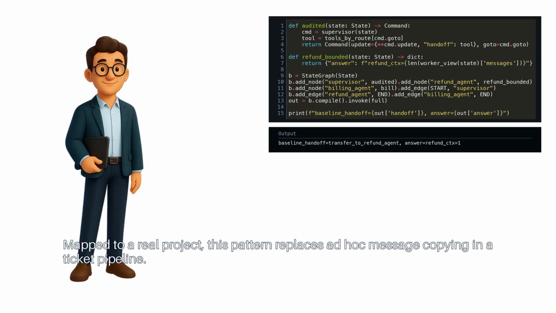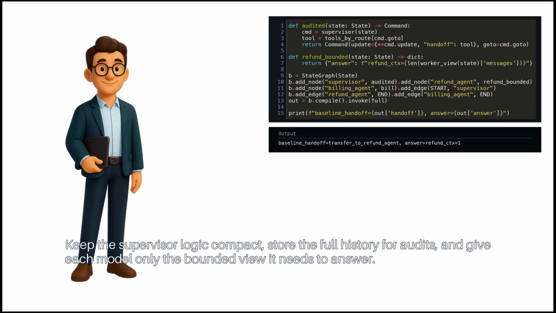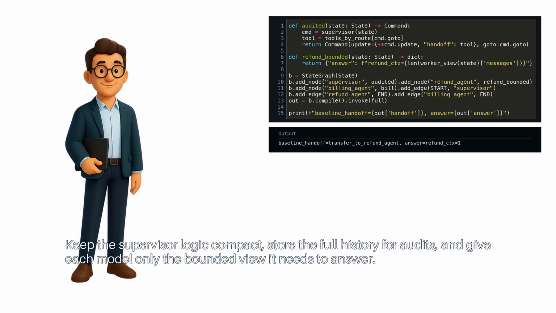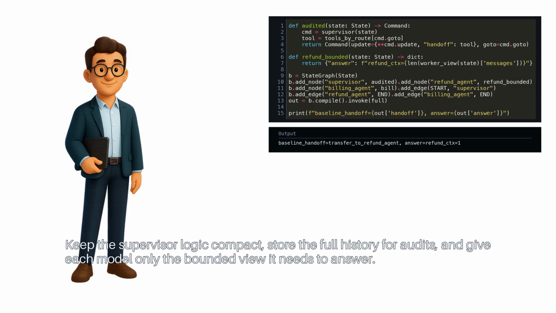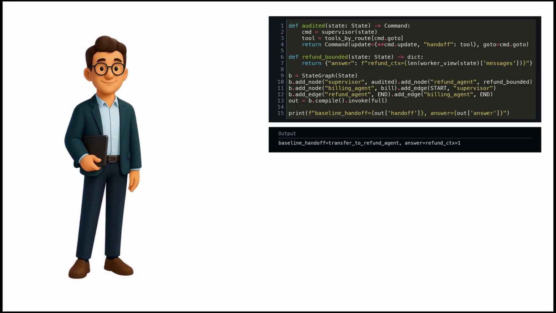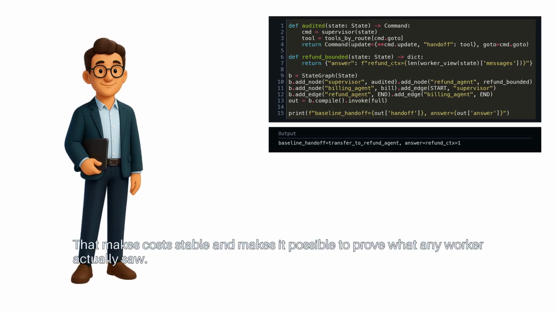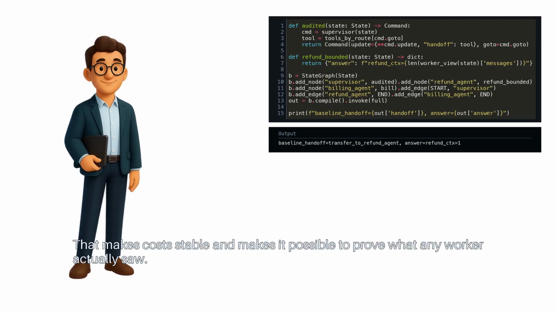Mapped to a real project, this pattern replaces ad hoc message copying in a ticket pipeline. Keep the supervisor logic compact. Store the full history for audits, and give each model only the bounded view it needs to answer. That makes costs stable and makes it possible to prove what any worker actually saw.